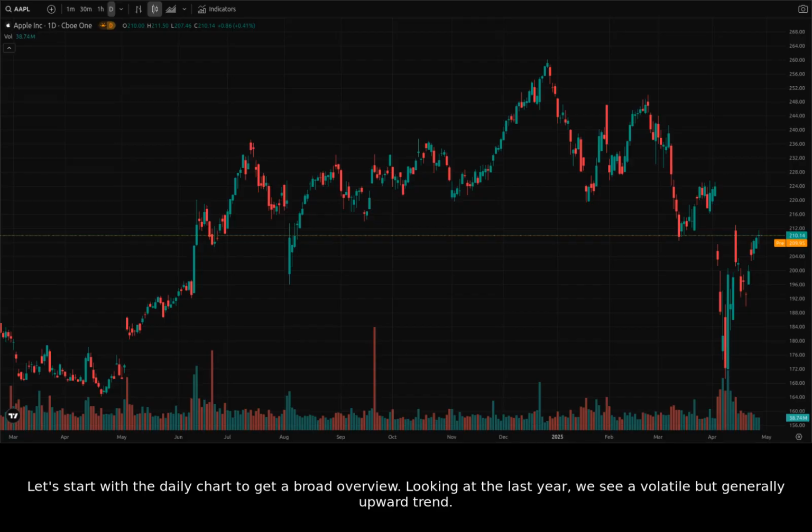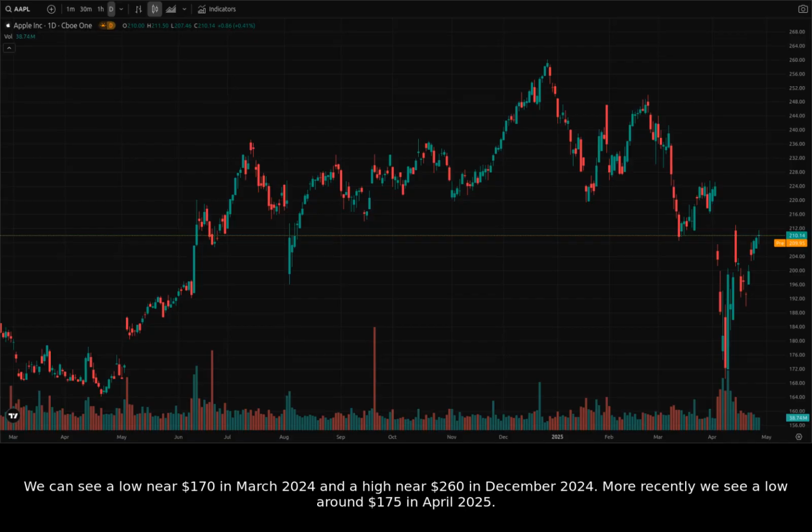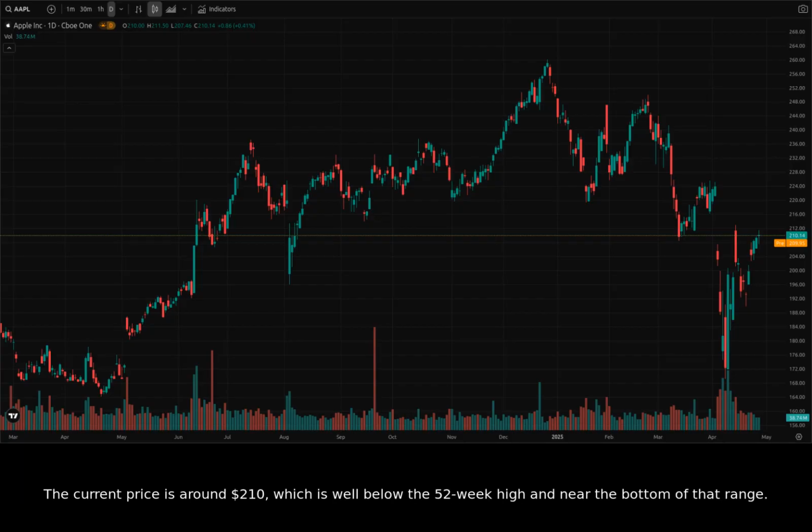Looking at the last year, we see a volatile but generally upward trend. We can see a low near $170 in March 2024 and a high near $260 in December 2024. More recently, we see a low around $175 in April 2025. The current price is around $210, which is well below the 52-week high and near the bottom of that range. There appears to be resistance around $220, which held the price down throughout March 2025. If the news is positive with the earnings data, we could expect a bounce to the upside.